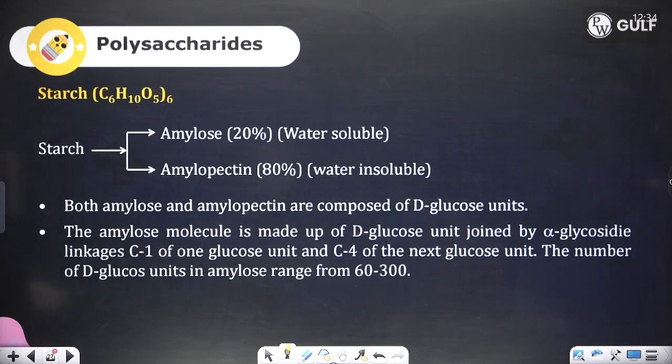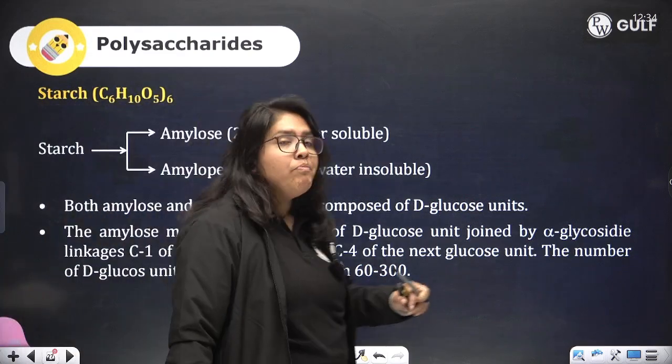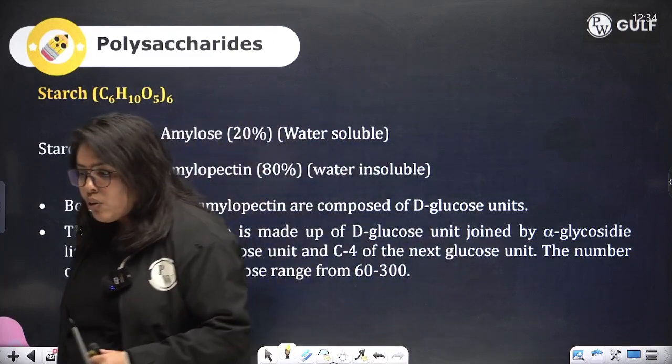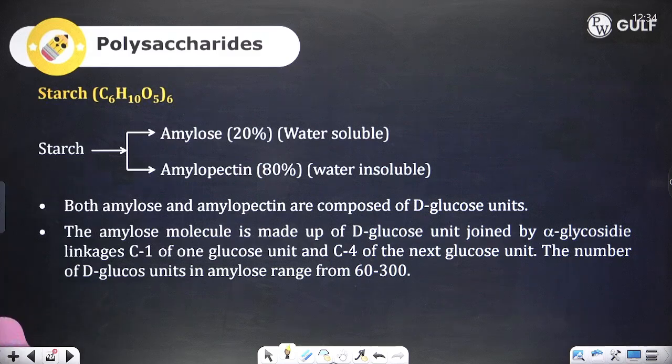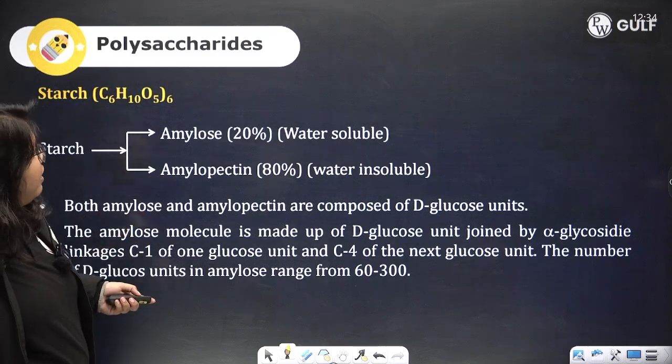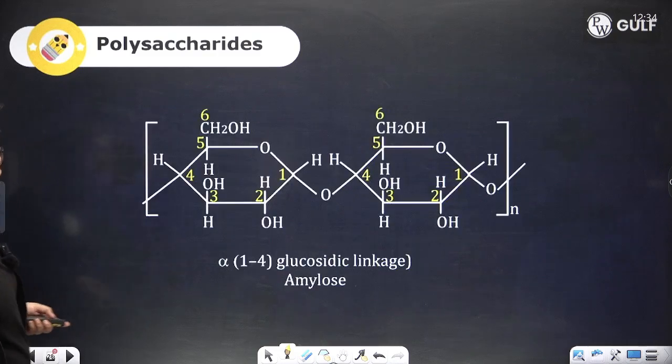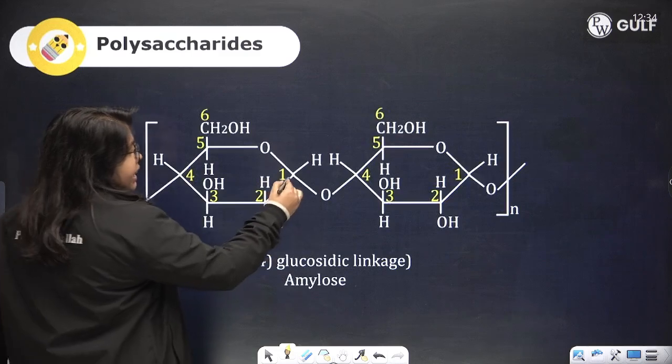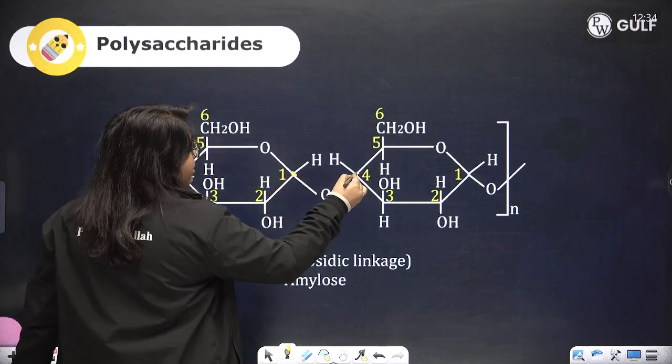Talking about starch, starch has two groups, amylose and amylopectin. Amylose is water soluble and is not branched. Amylopectin on the other hand is water insoluble and shows branching. Amylose has a simple C1-C4 glycosidic linkage, whereas amylopectin has C1-C4 and C1-C6 glycosidic linkages. C1-C4 glycosidic linkage is between the first carbon and the fourth carbon.